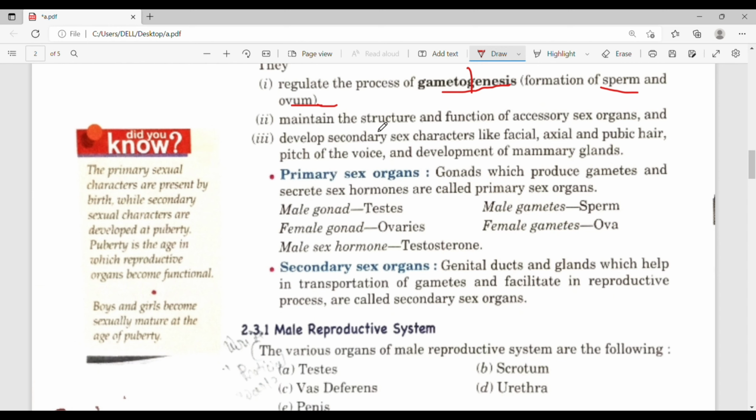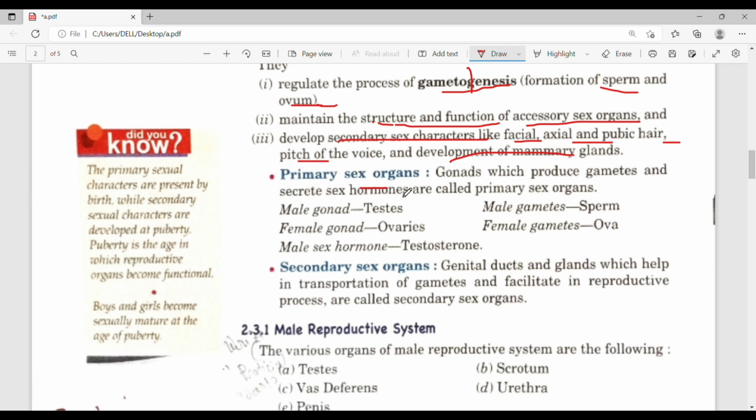Hormones also play an important role in maintaining the structure and function of accessory sexual organs, and in the development of secondary sexual characters like facial hair, axillary hair, pubic hair, pitch of voice, and development of mammary gland.